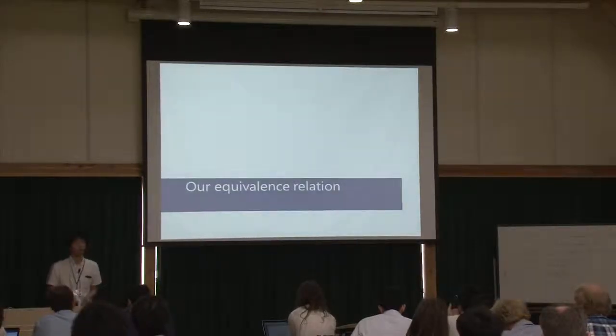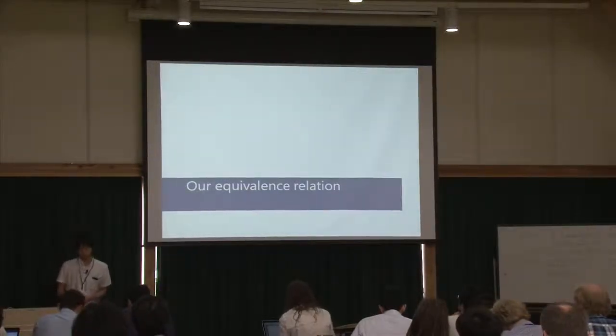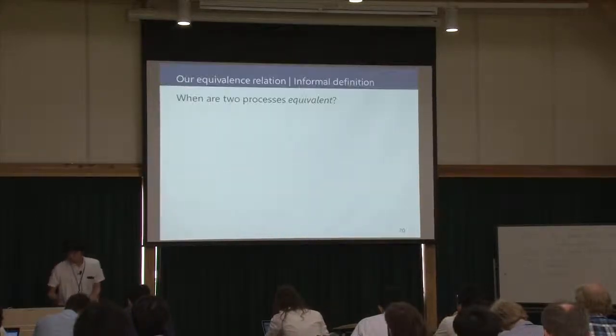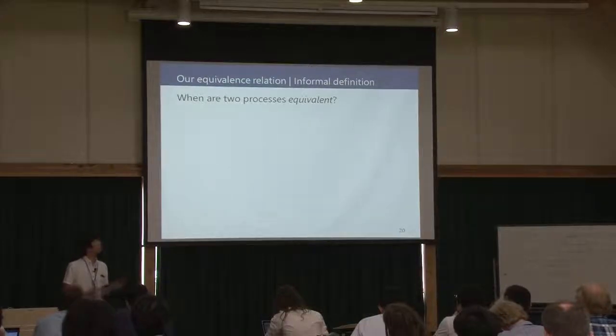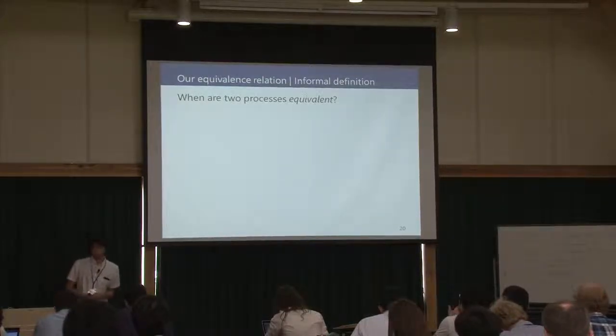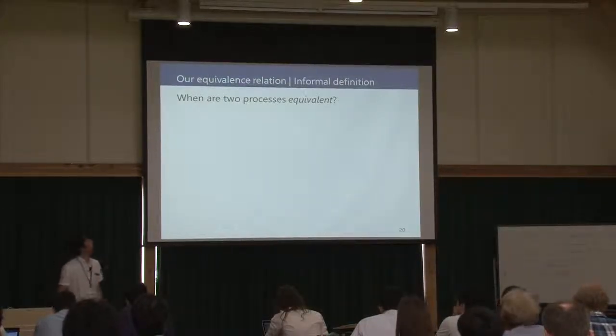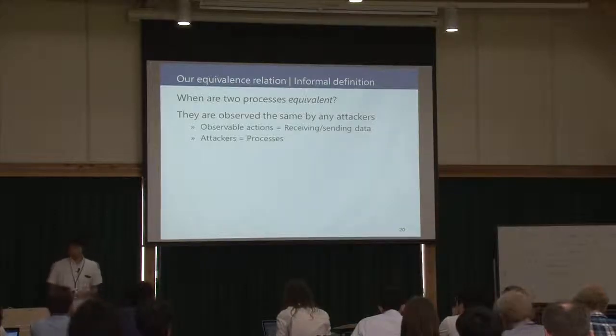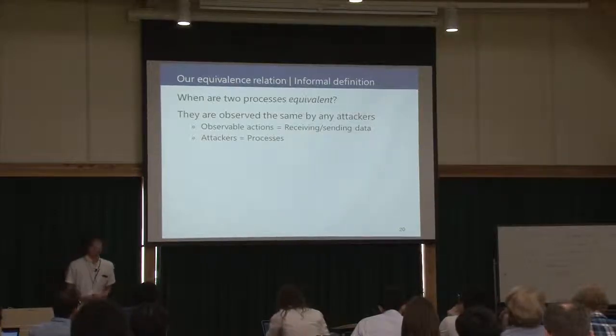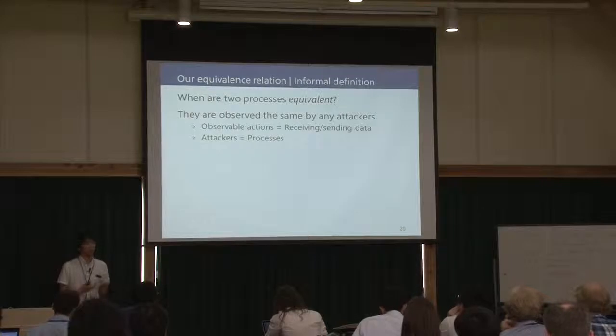So how should we define this equivalence relation? Now I'll talk about it. First, let's consider when two processes are equivalent. We thought that they are equivalent if they are observed the same by any attackers.